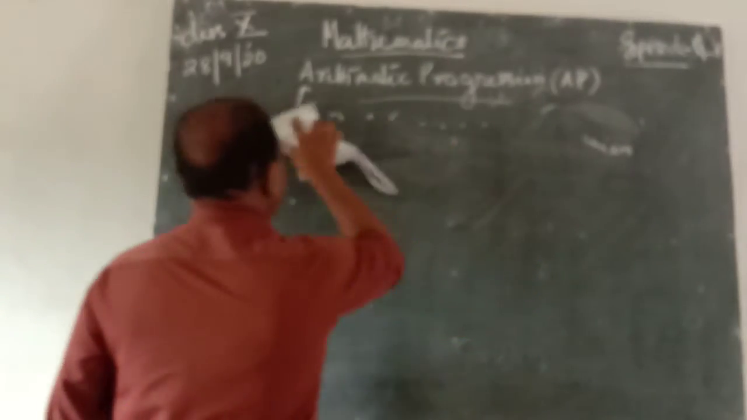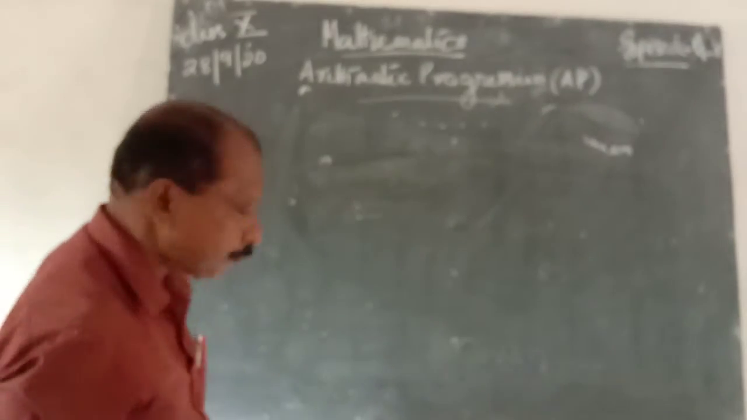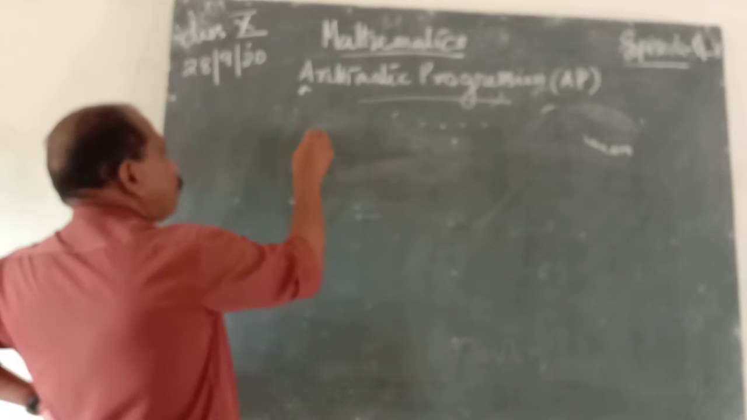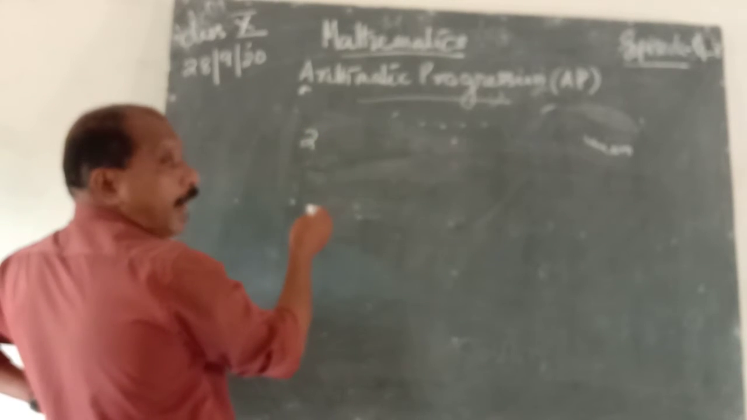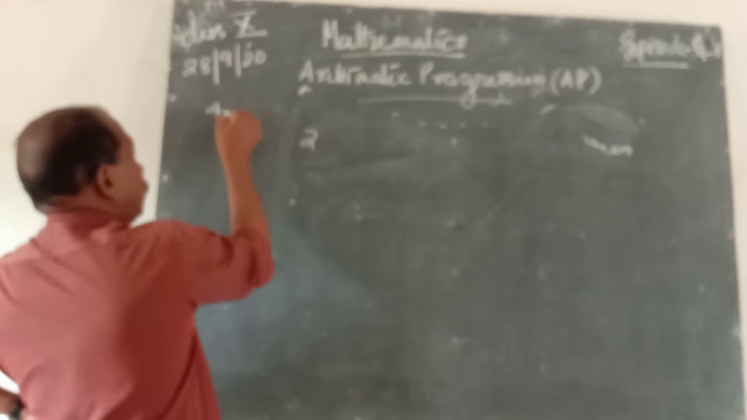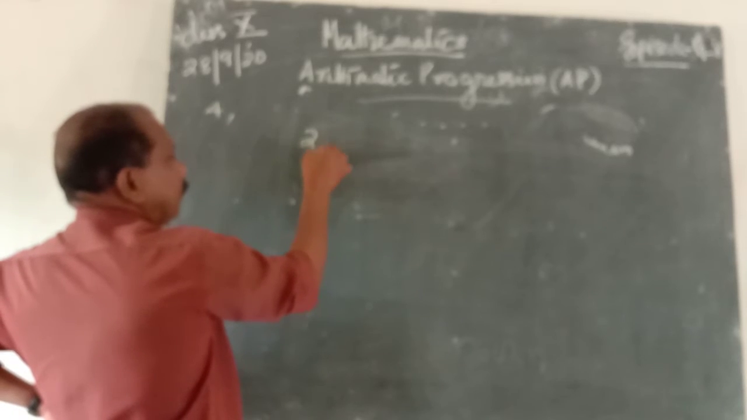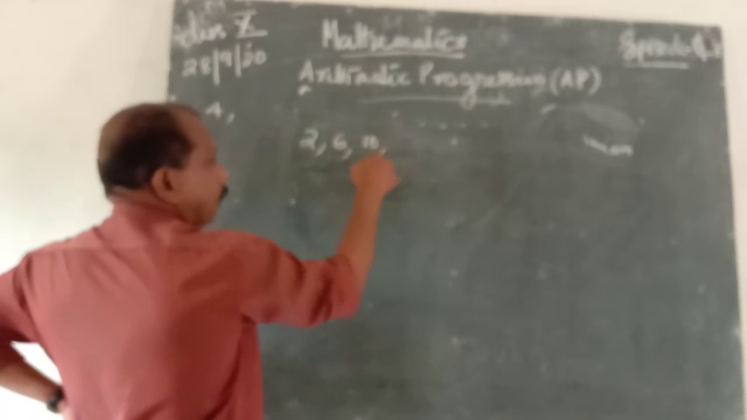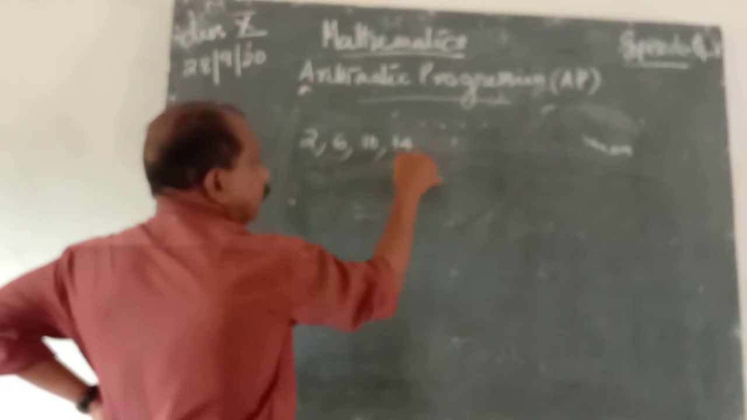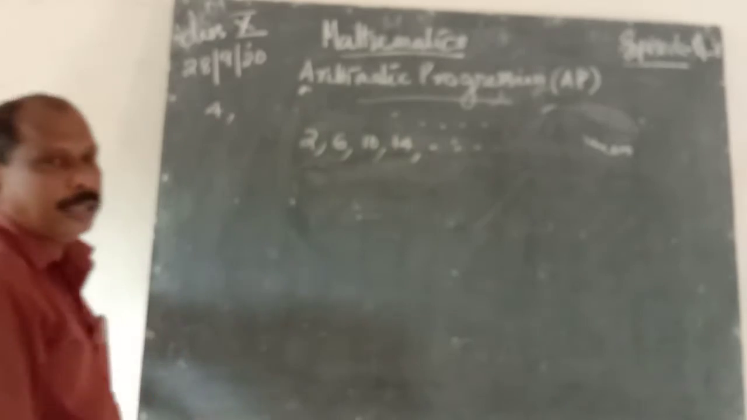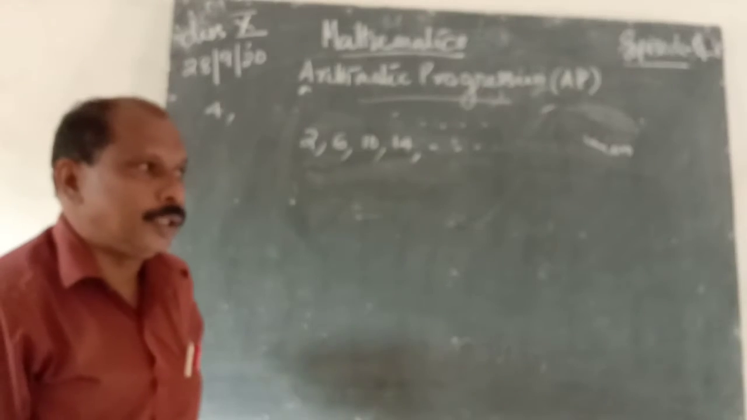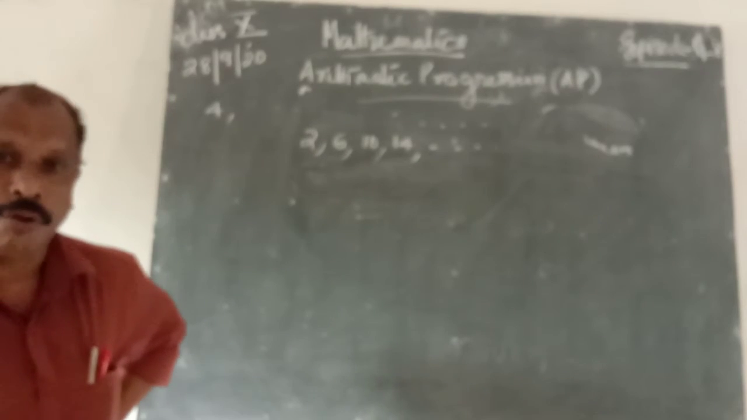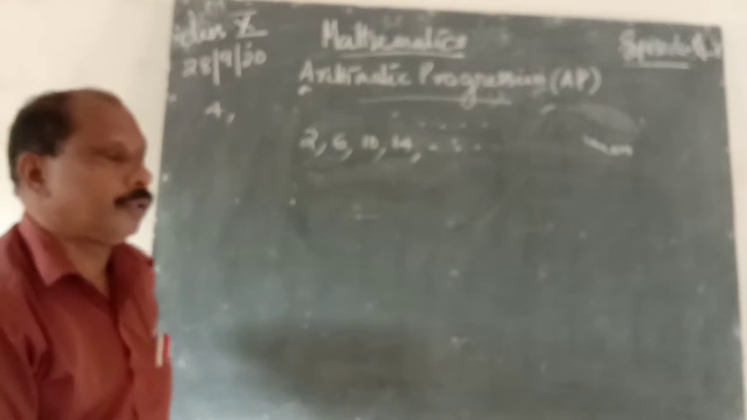Then there is another example, that is 2. 4 is being added, that is the adding number is 4. Therefore 2 plus 4 is 6. 6 plus 4 is 10. 10 plus 4 is 14, etc. Therefore, the common number added in this sequence is 4. Therefore, it is an arithmetic progression.